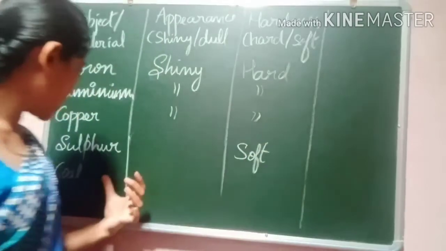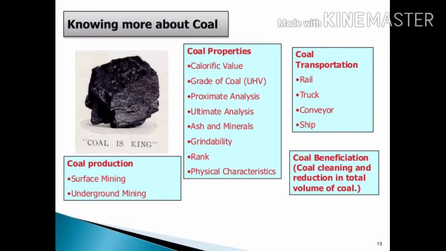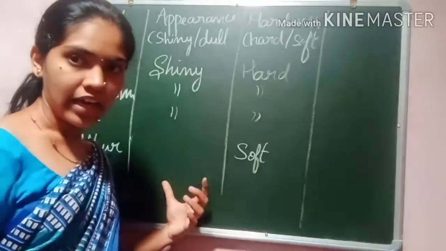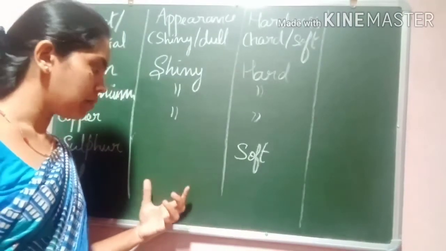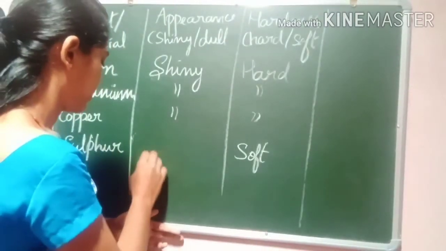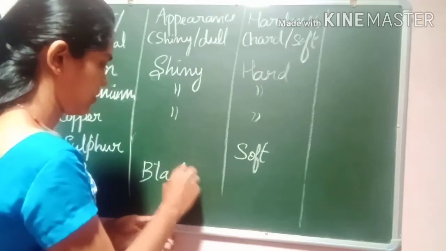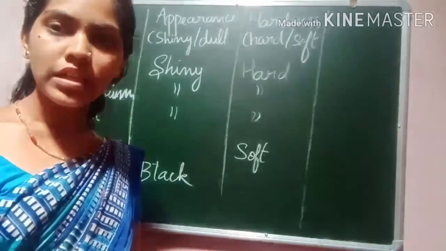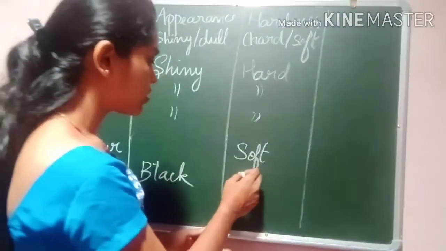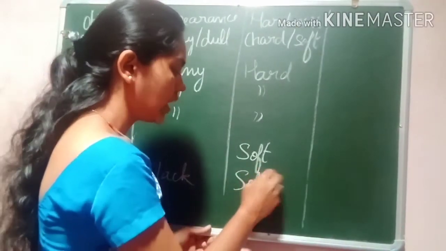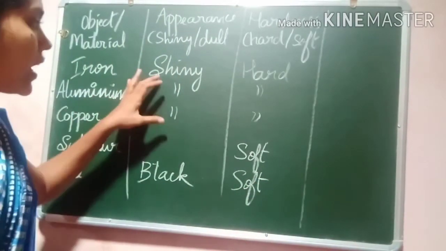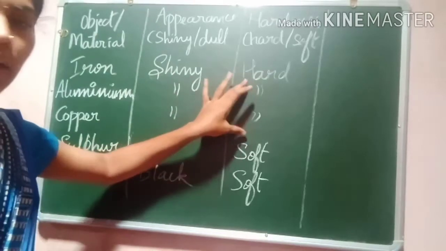And then the next one is coal. Coal appears in black color, right? Using a knife or scissors, you can easily break it. It is also soft.